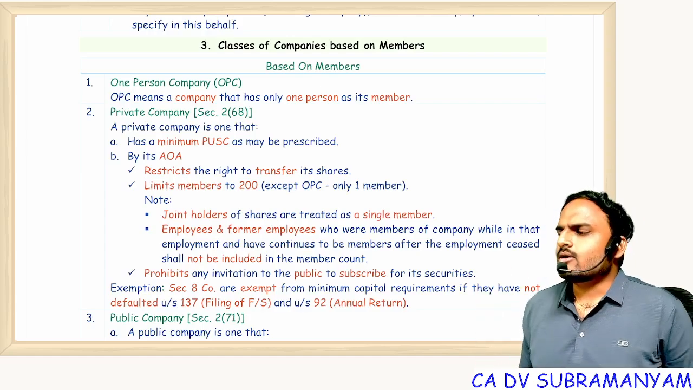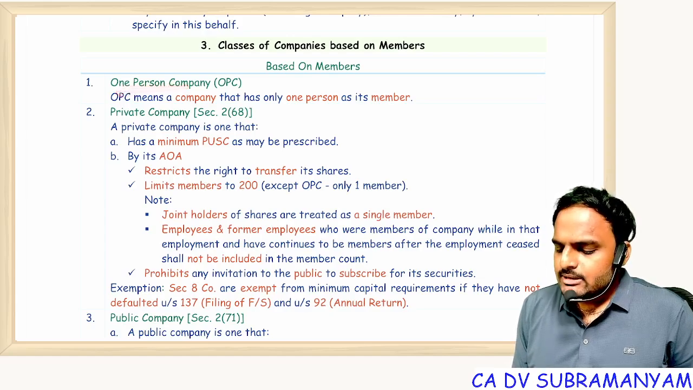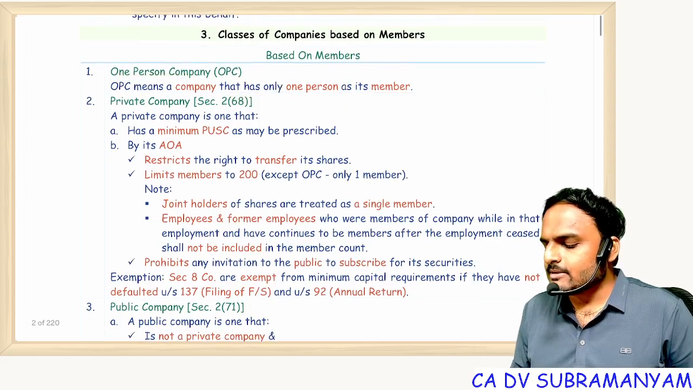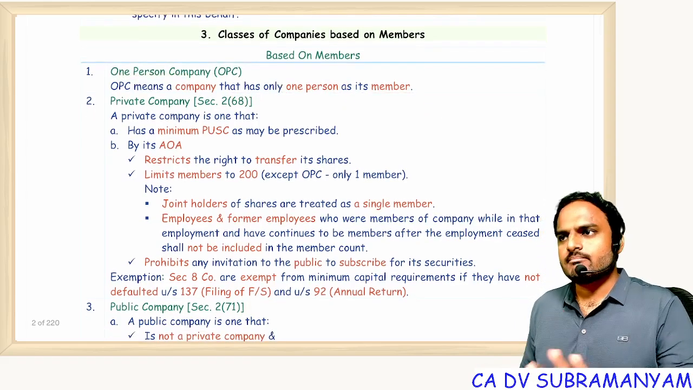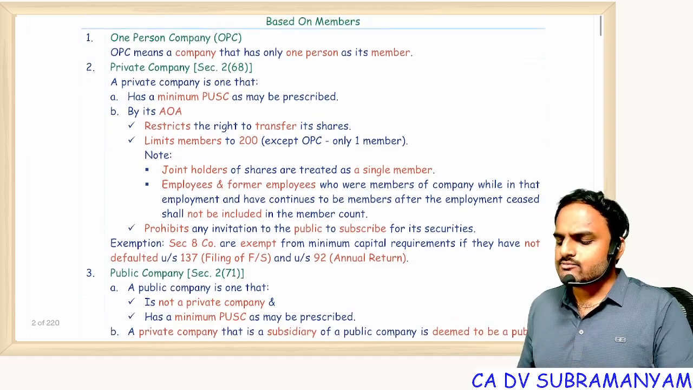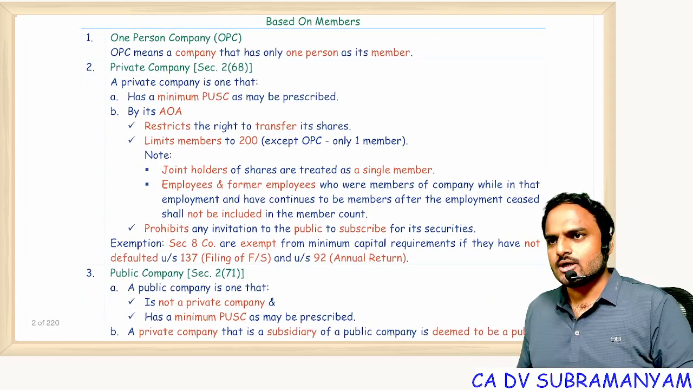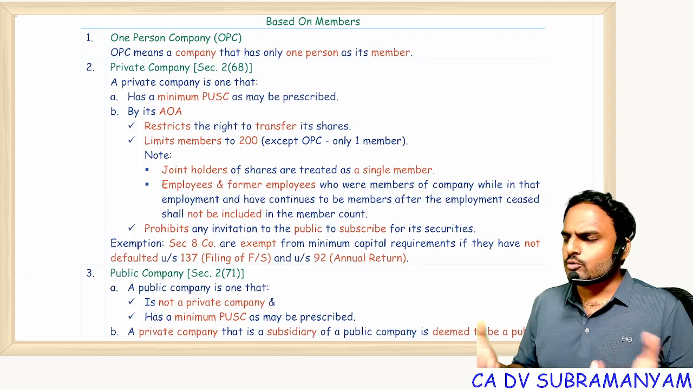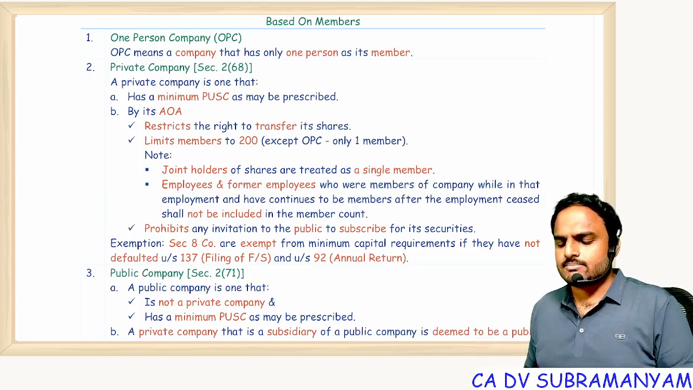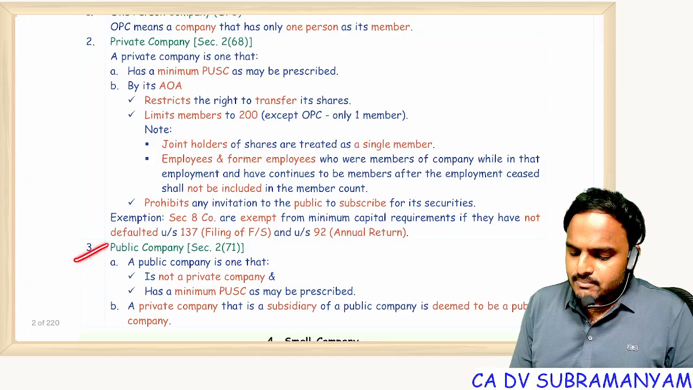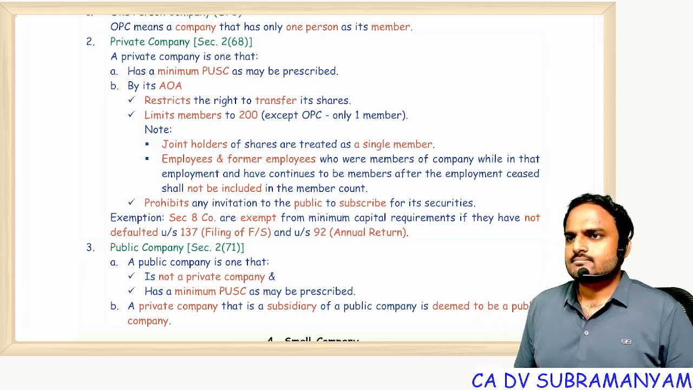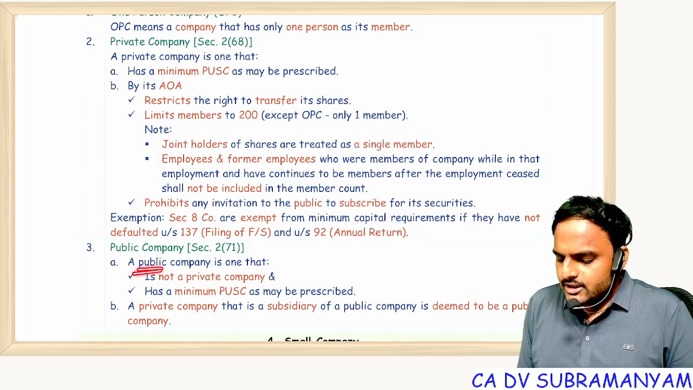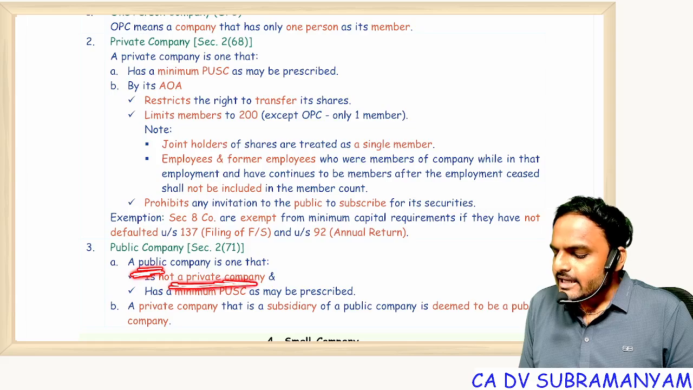Okay, fine. Now tell me, what is a one person company? It means a company that has only 1 person as its member. Minimum 1, maximum 1. In detail, I'll discuss OPC with you in the incorporation chapter. Who can be a member? Who is a nominee? What are the benefits available to an OPC? Everything I'll discuss with you in the next chapter. Next concept is public company. What is a public company? Any company which is not a private company.